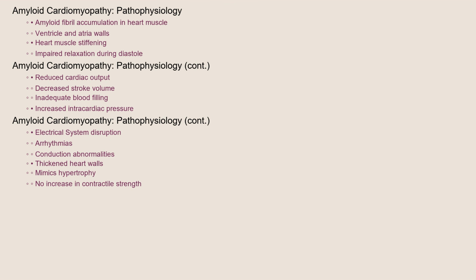Over time, amyloid deposits can also affect the heart's electrical system, leading to arrhythmias and conduction abnormalities. Furthermore, the heart walls become thicker, which mimics hypertrophy, but without the increase in contractile strength of the normal heart.